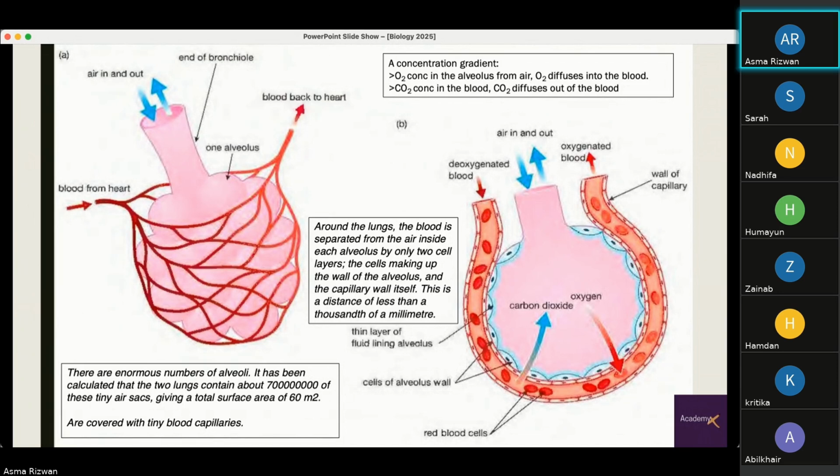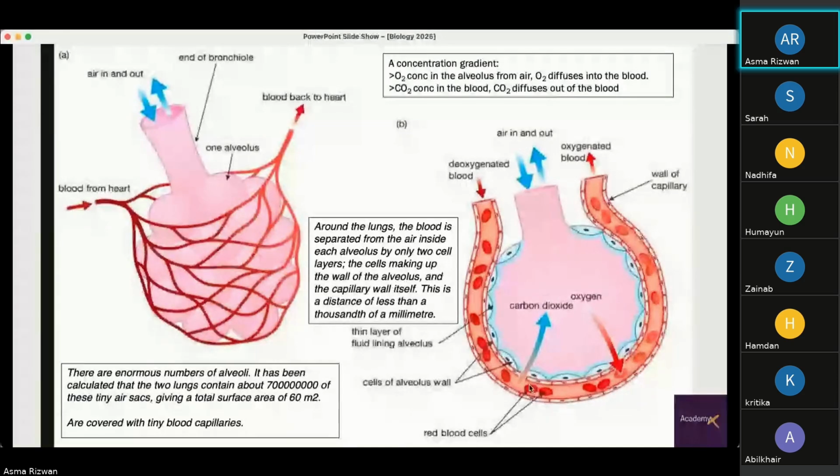So the shorter the distance, the easier gas exchange takes place. These are the cells making up the wall of the alveolus and the capillary wall itself. So this is the capillary, these are the capillary wall cells, and these are the cells of the alveolus. This distance is less than 1,000th of a millimeter, again allowing easy gas exchange to take place.